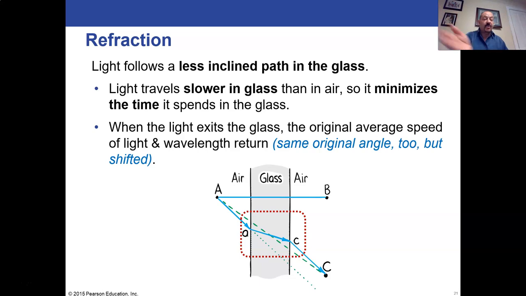And the frequency is always the same no matter what it's doing, but the wavelength and speed change in the glass relative to the air. The frequency never changes. It's the same light going through it all the way, but it will slow down through the glass, and that means the wavelength will also get smaller as a result.